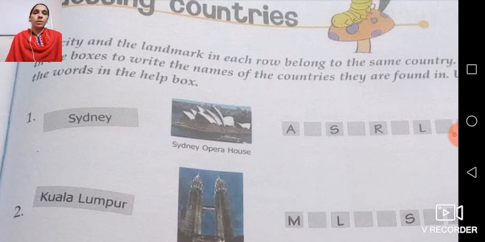Now what is an Opera House? An Opera House is just like an open theatre, and there huge concerts are organized, and you can see all the performances live in that opera house.